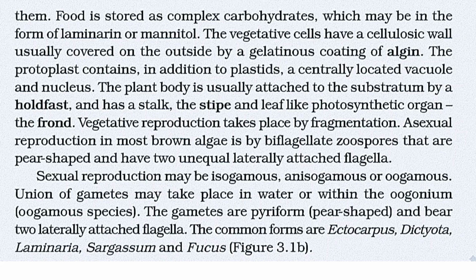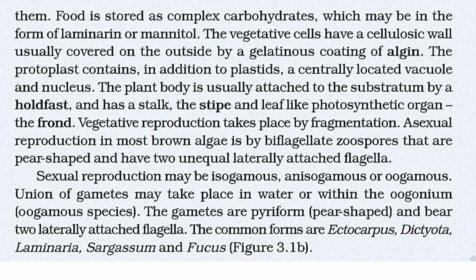The vegetative cells have a cellulosic wall usually covered on the outside by a gelatinous coating of algin. The protoplast contains, in addition to plastids, a centrally located vacuole and a nucleus. The plant body is usually attached to the substratum by a holdfast and has a stalk, the stipe, and a leaf-like photosynthetic organ, the frond. The vegetative reproduction takes place by fragmentation.